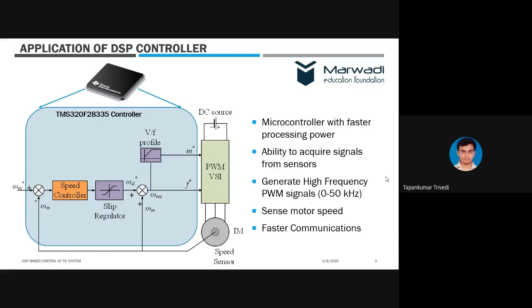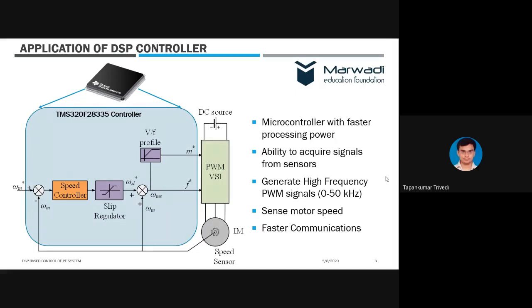Of course, many students use Arduino for PWM generation, but the capacity of Arduino or some other chips is restricted to 780 hertz or 1000 hertz or maybe even up to 2000 hertz. But here we are talking about one controller which is capable of generating 10 kilohertz with accuracy, because we need accuracy of at least 1%.